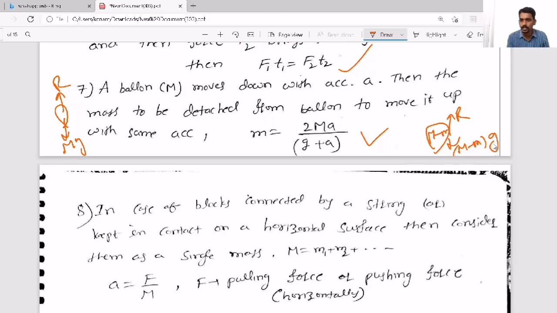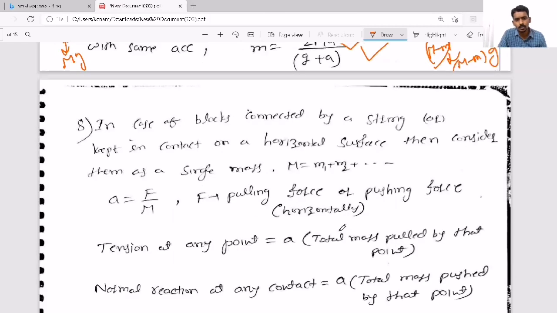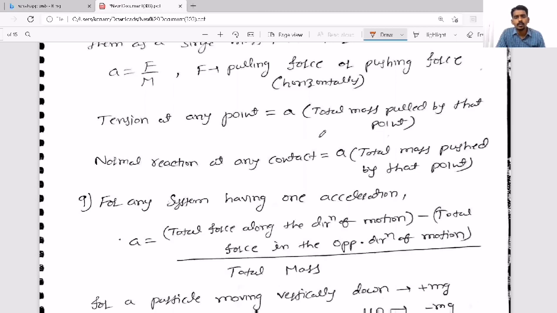So while coming down, its mass was m. After removing some mass, it is going up. So accordingly, you should make the equation, and if you solve it, you will get this equation. Now, in case of blocks connected, we have already seen this.